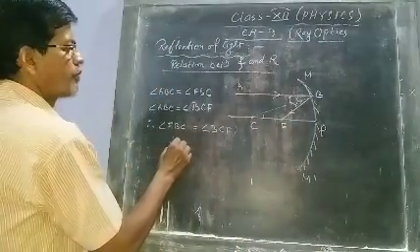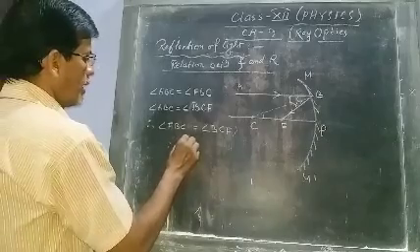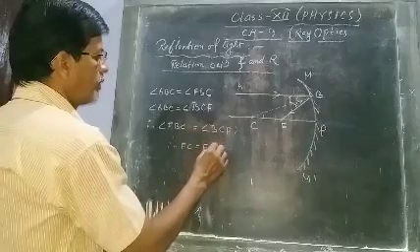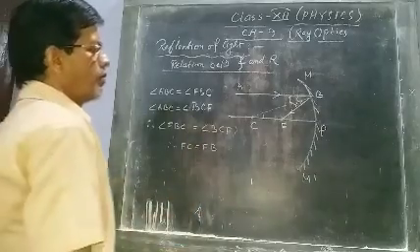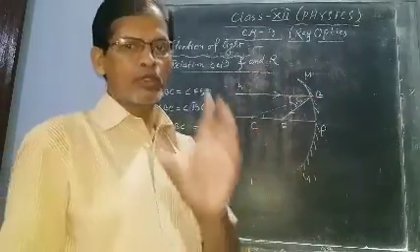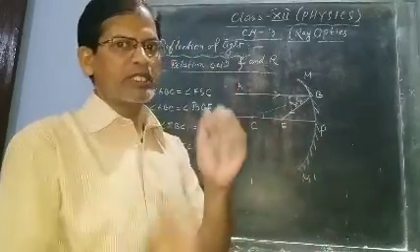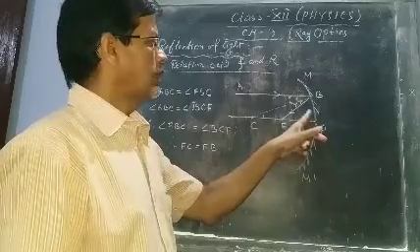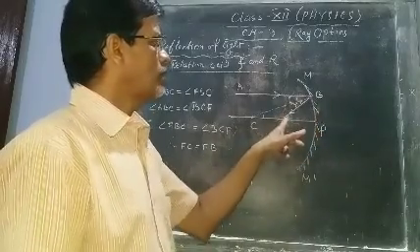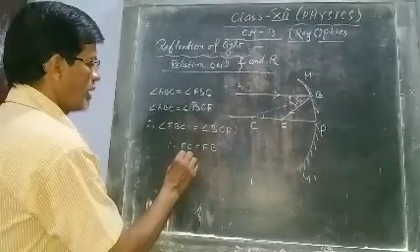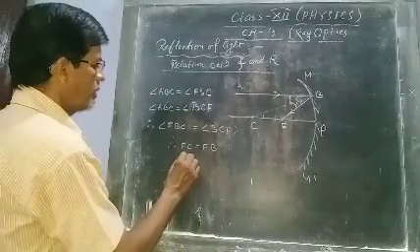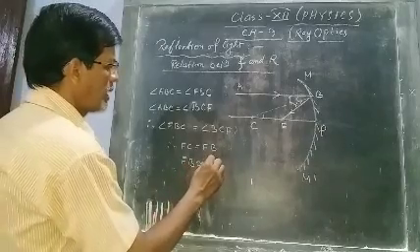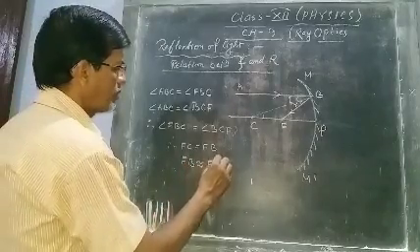Therefore, FC equals FB. But if the mirror is of small aperture, aperture meaning small size, then point B will be very close to point P. In this situation, FB is nearly equal to FP.